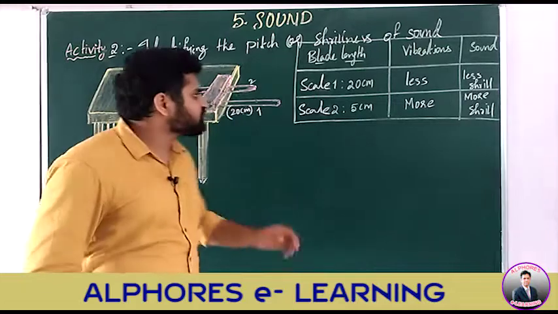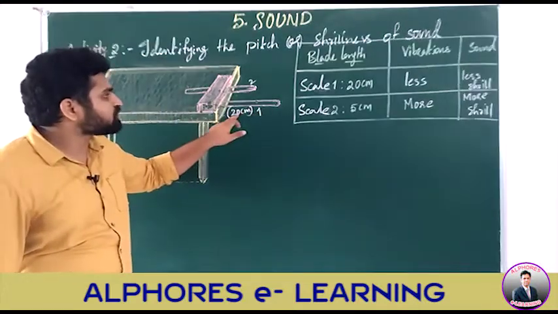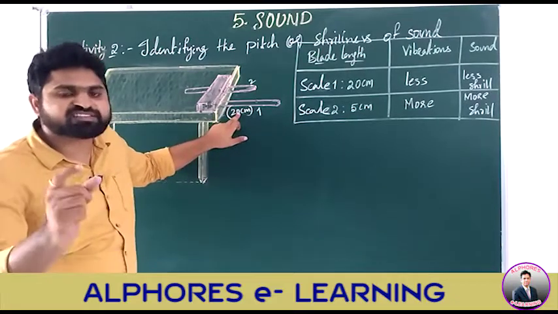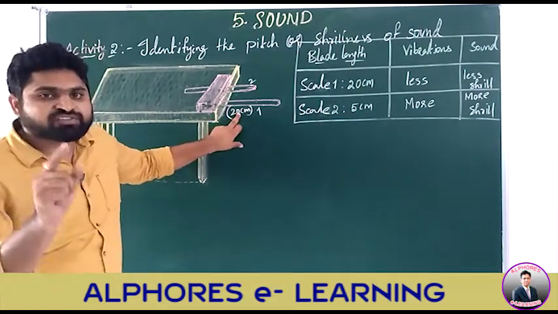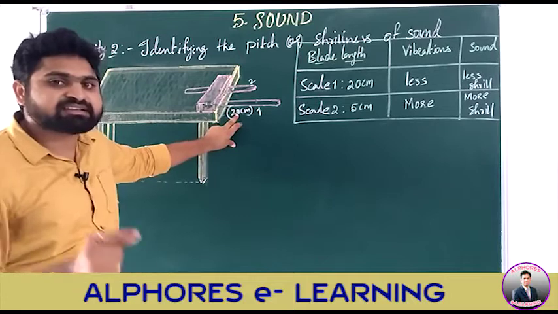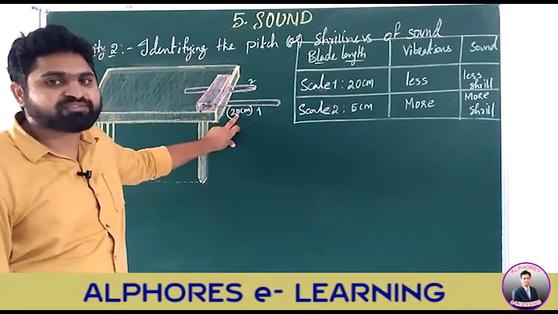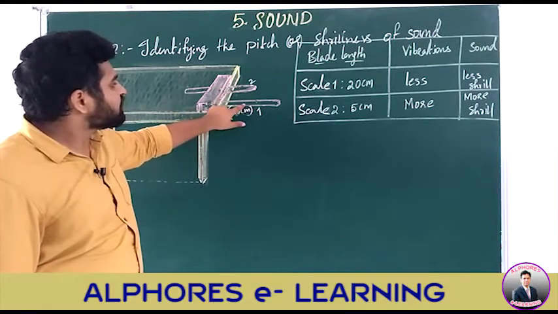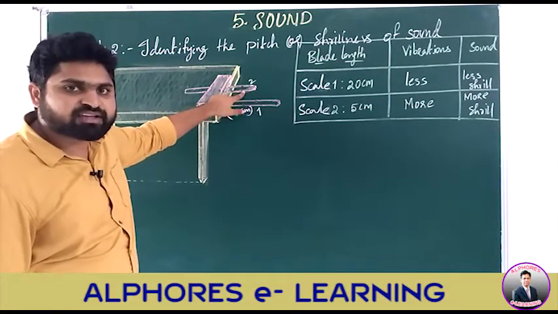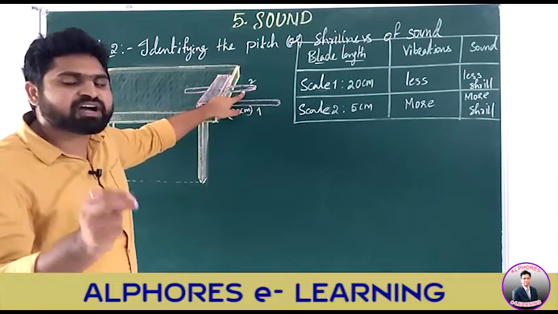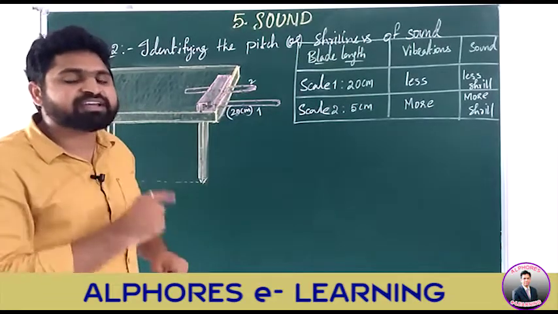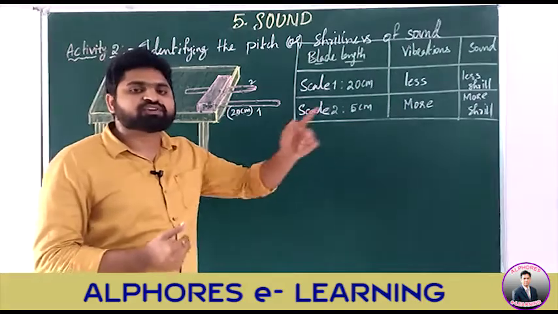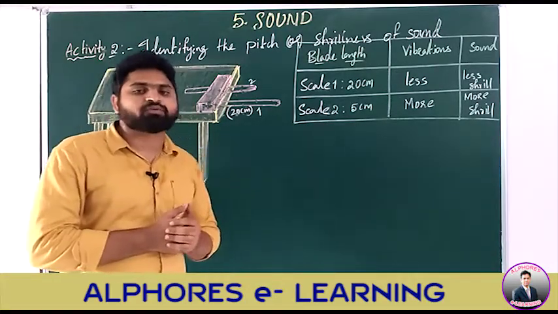In the two cases, if you observe, scale 1, the 20 centimeter part which is in air, made fewer vibrations, and the sound here is less shrill. Whereas in the second scale, the number of vibrations made is more, and the sound is more shrill. This shrillness of the sound is also called the pitch of the sound.